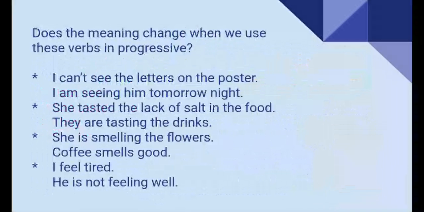She's smelling the flowers is something that is happening in this moment and it is a dynamic verb. Coffee smells good. It's a steady verb and it's just describing coffee. I feel tired and he is not feeling well, right? Something that is more general or that's happening in this moment.